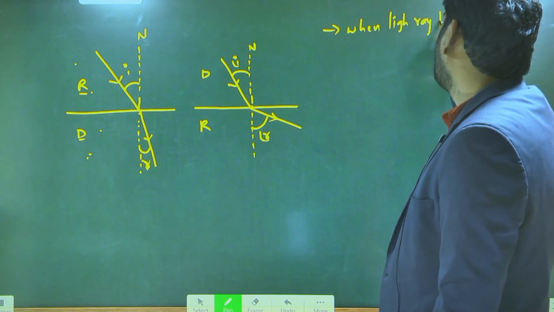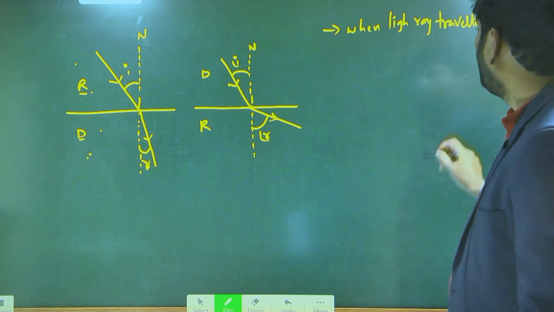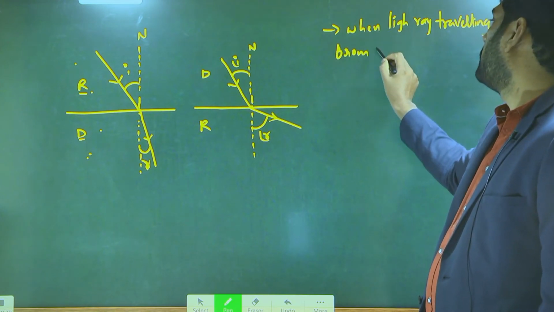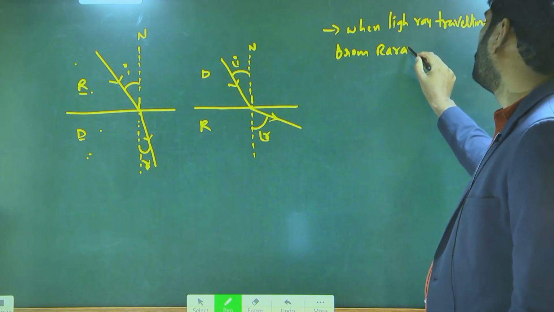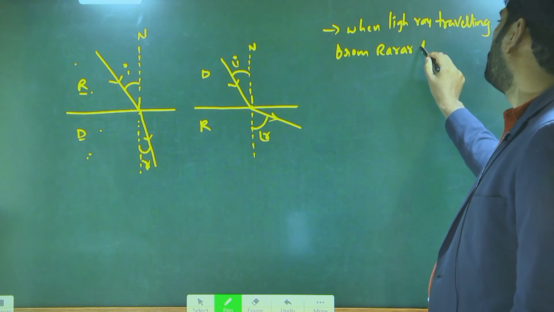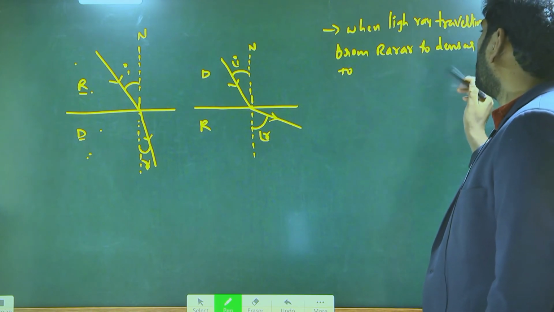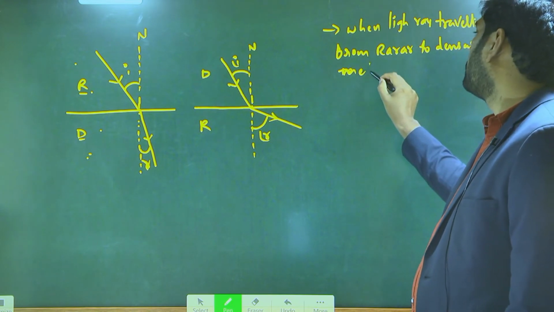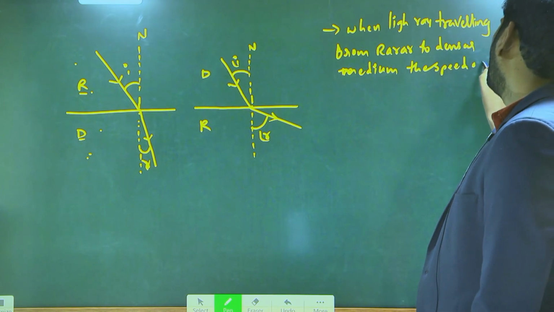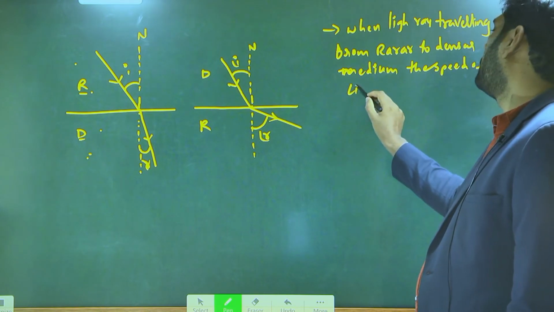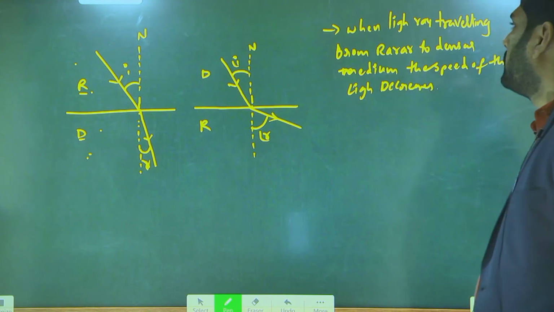Why? Write down: when a light ray travels from rarer to denser medium, the speed of the light ray decreases. It is the first point.